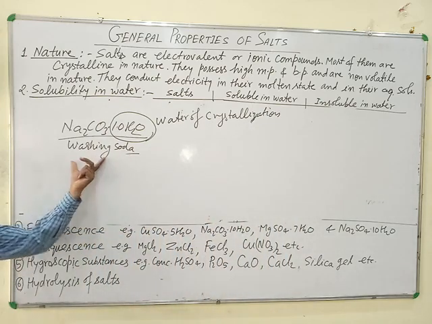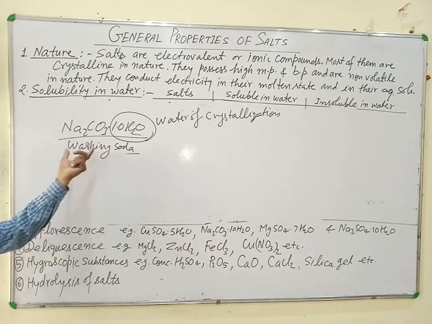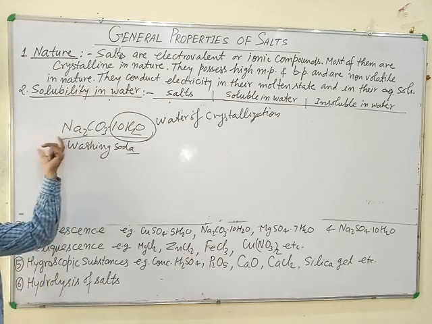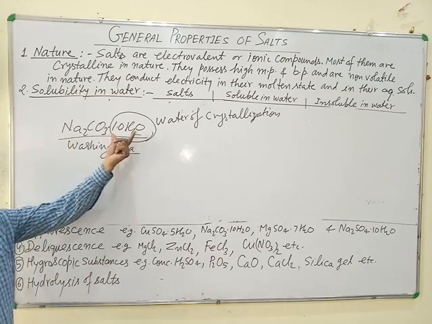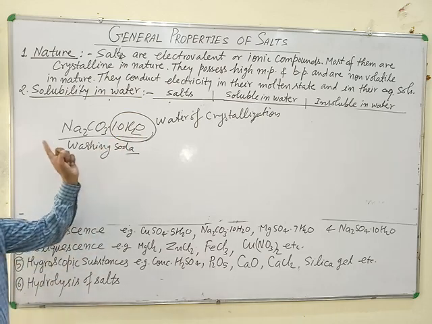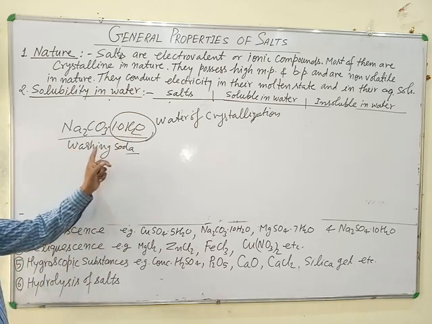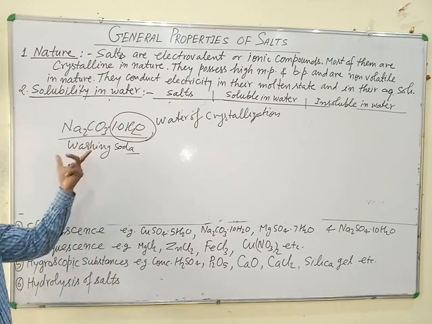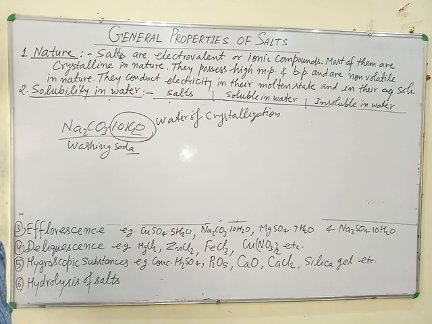And such a salt which contains water of crystallization is called a hydrated salt. So it is a hydrated salt. Since the number of water molecules, meaning water of crystallization, is 10 molecules of water, that's why it is called decahydrated salt. Sodium carbonate decahydrate is the chemical name of washing soda.